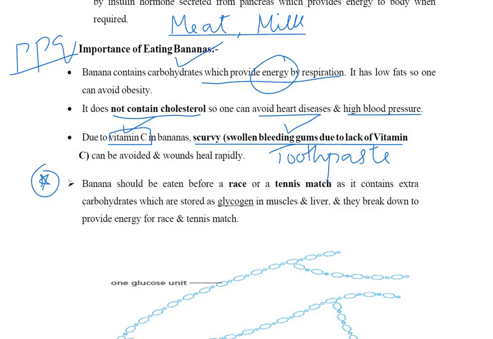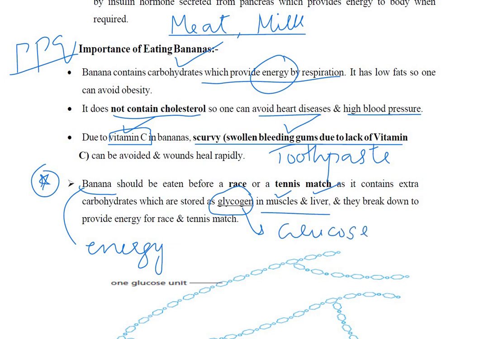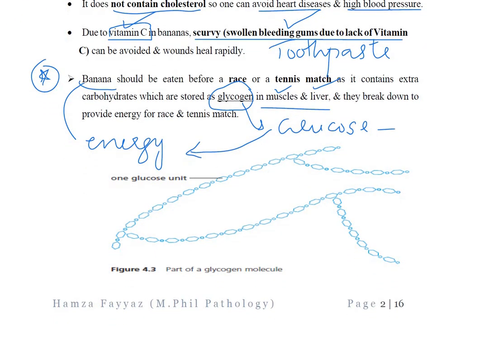So why, when someone eats more bananas? They are rich in carbohydrates. The first job is that eating bananas will provide the player with instant energy. Secondly, the extra carbohydrate will be stored as glycogen in the liver and muscles. So when the player keeps on playing and there is a deficit of carbohydrates, this glycogen stored in the liver and muscles will be converted back to glucose and start supplying energy to the player during a race, a tennis match, or a cricket match. Is it clear?